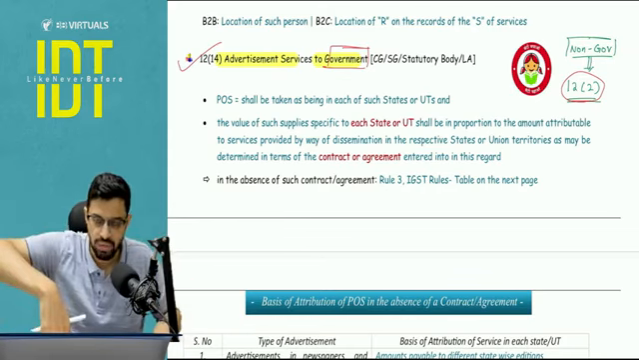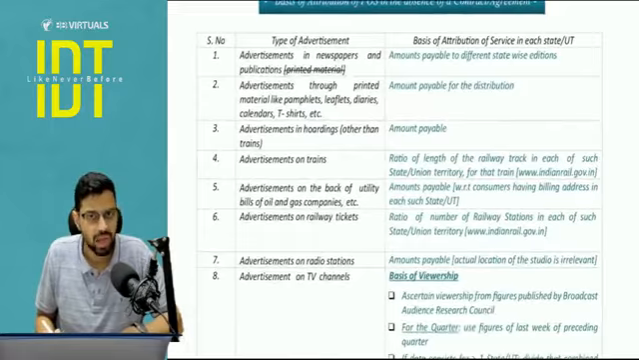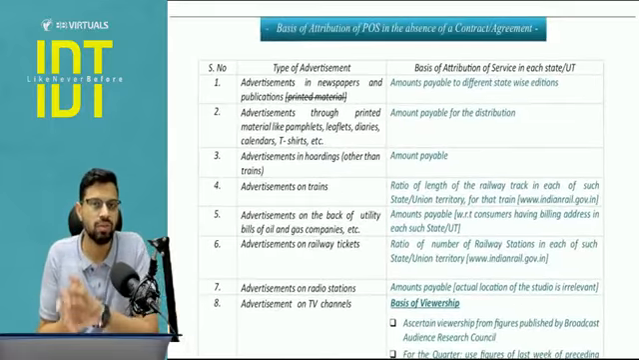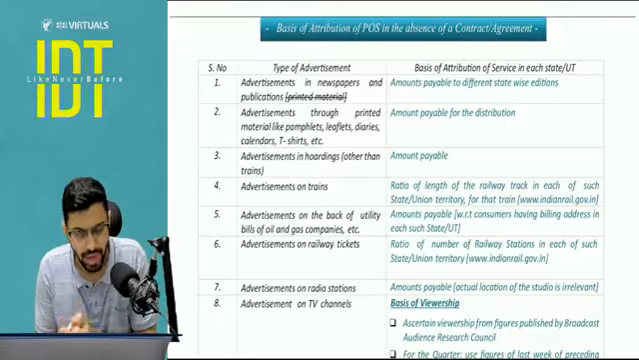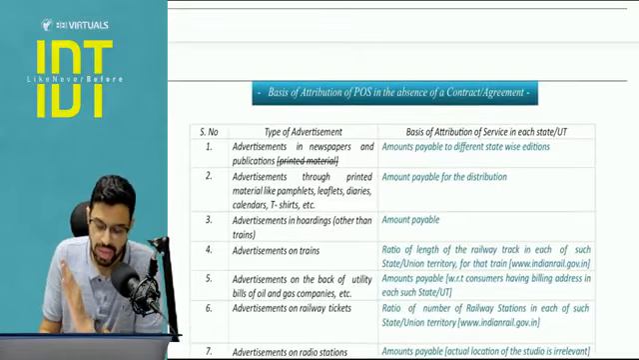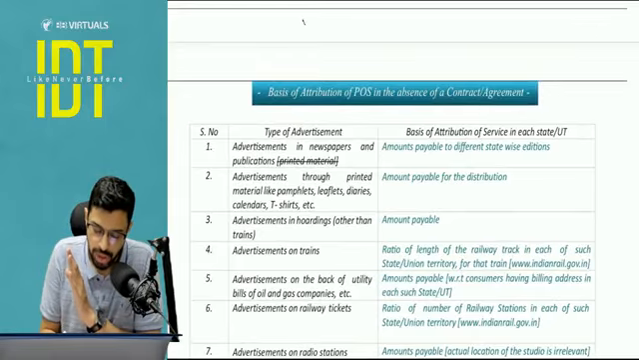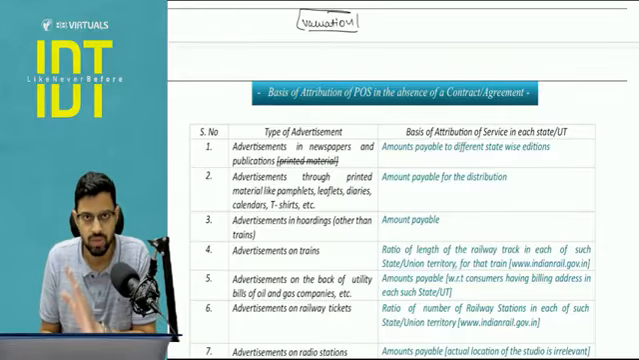This is rule number 3 that we are starting, and rule 3 is very, very important, and this is going to apply only when the contract agreement is absent, right? So what we are trying to achieve in rule number 3 is very, very simple. There is a valuation. Okay, sir, what will be the valuation? That work is of chapter number 6, not of chapter number 3.